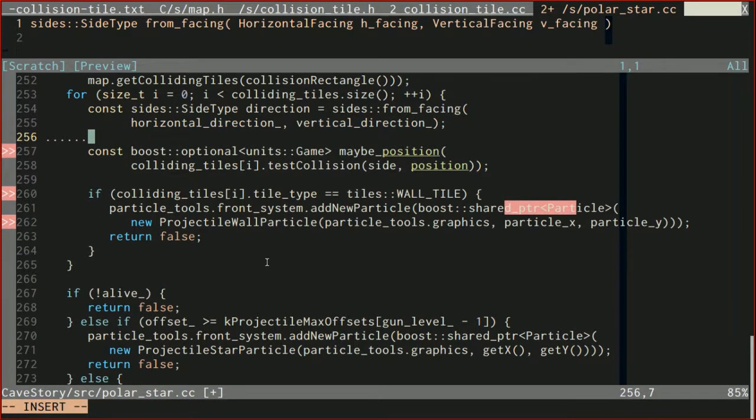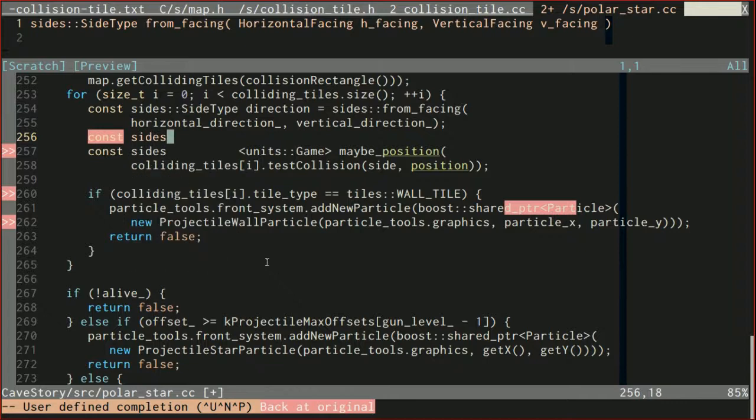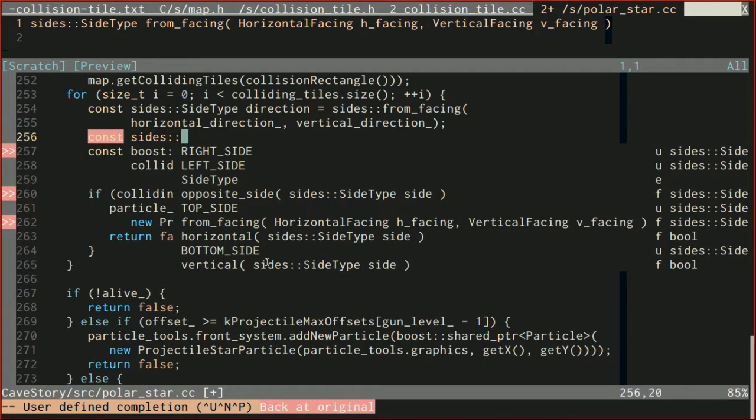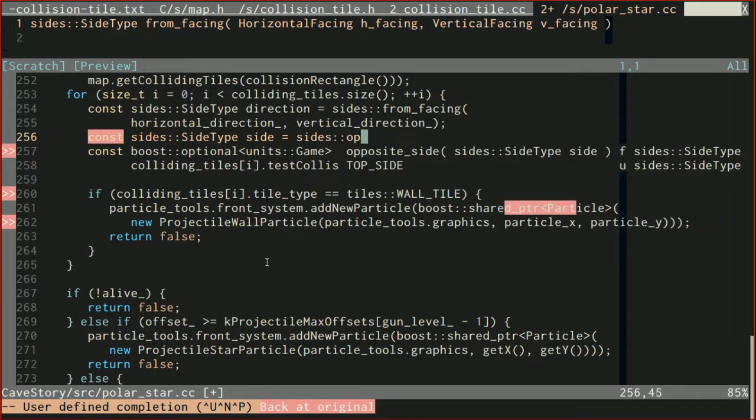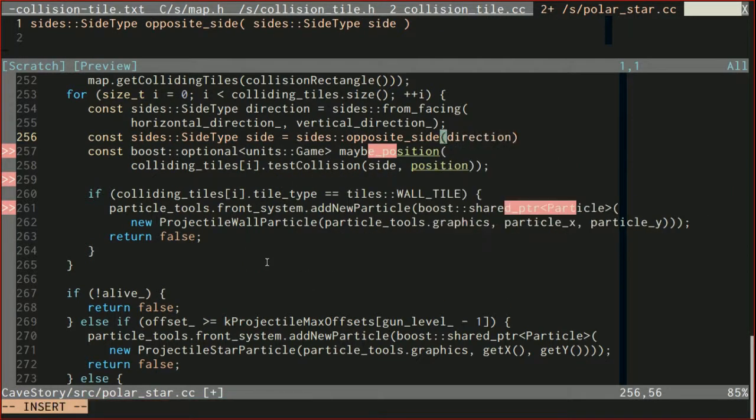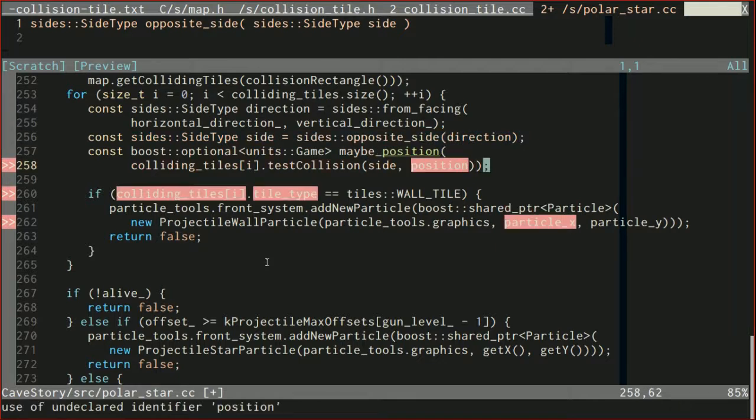And then we can get our side from this, so const sides, because remember, we don't want the side to be the same as the direction, we want the opposite side of the direction. So side type side, and that's going to be equal to sides opposite side of direction. Okay, so now we have side figured out.